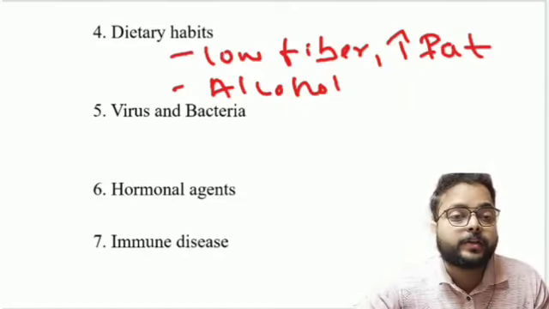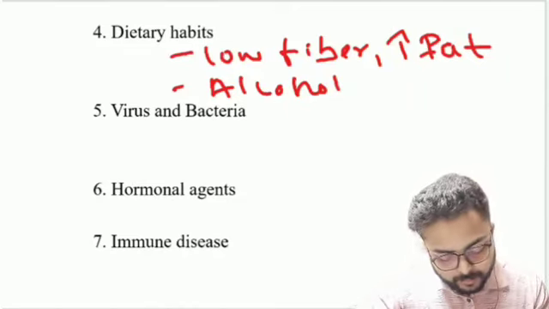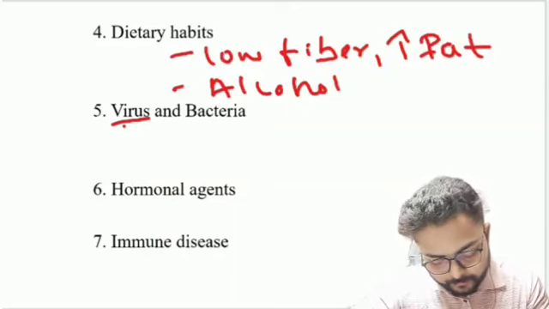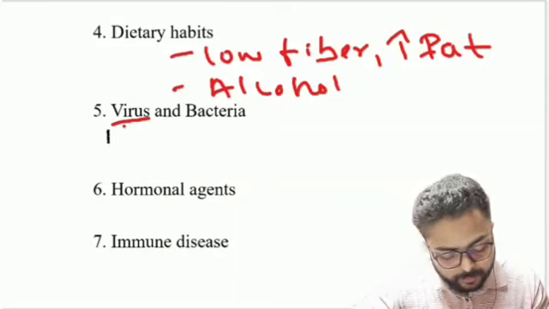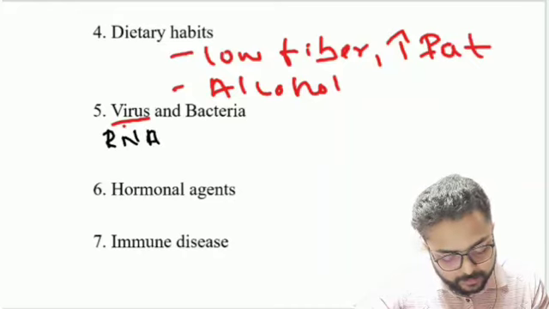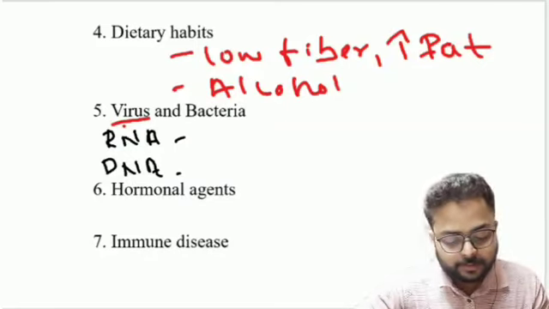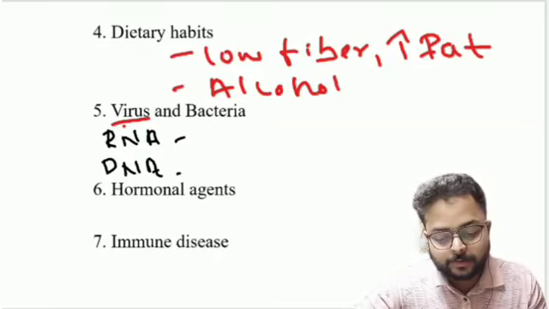And the next one is viruses and bacteria. First we discuss viruses. There are two types that cause cancer, RNA viruses and DNA viruses.